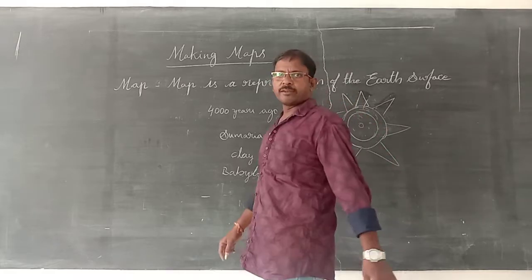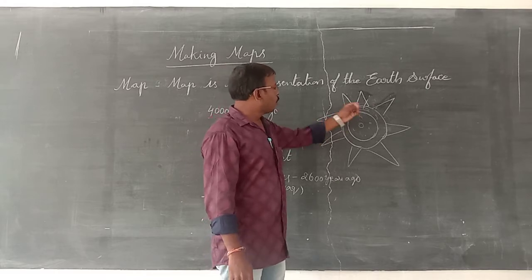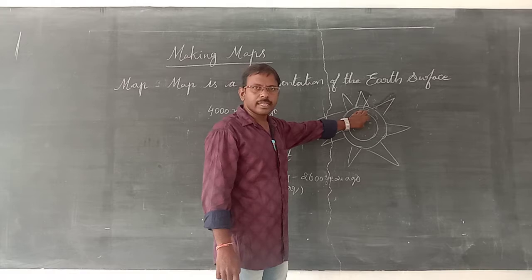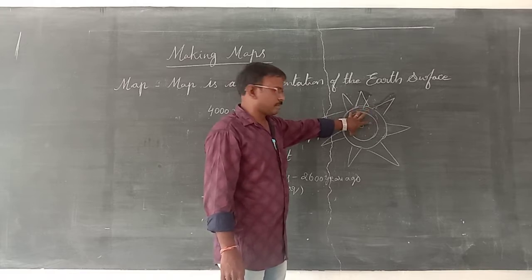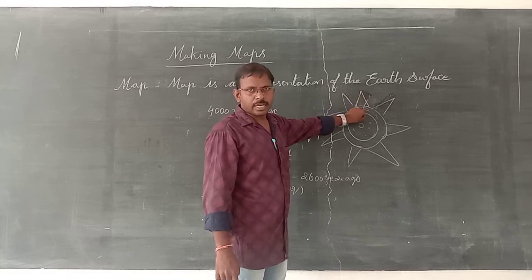Triangular shape landforms like this. So here, the Babylonians showed cities and towns in the center of that map. This is the earth. In that earth, in the middle, cities and towns are there.